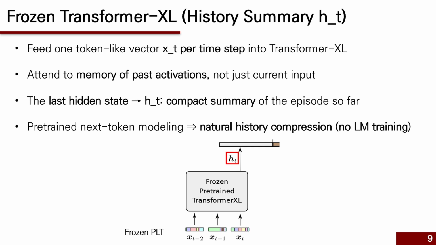Over time, the final hidden state becomes a compact summary of the entire episode so far. Even though we are using the Transformer XL in a new domain like games or robotics, it's still doing what it was trained to do in language tasks: summarize a past sequence and predict what comes next.